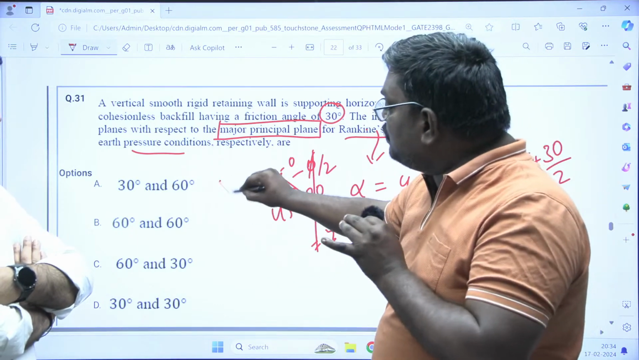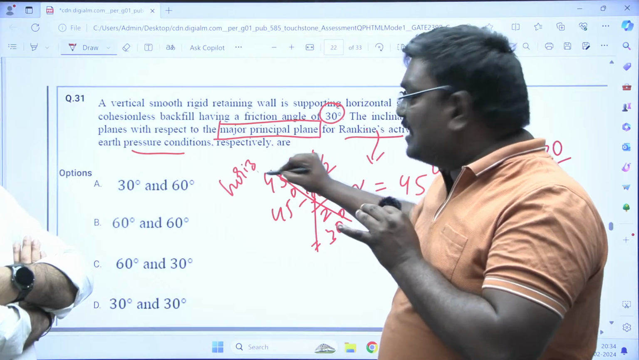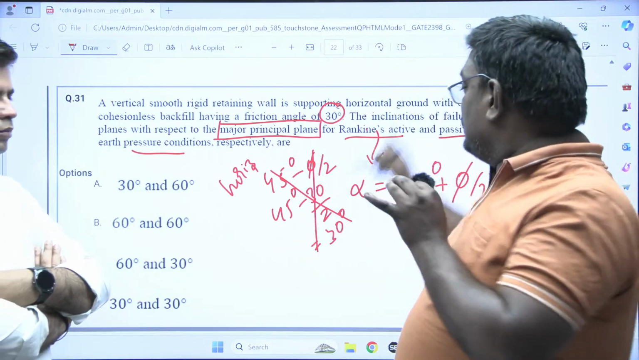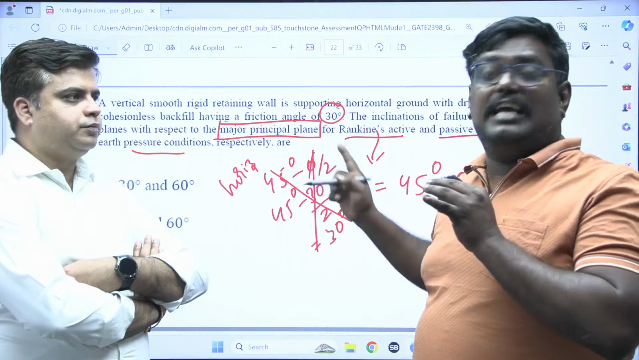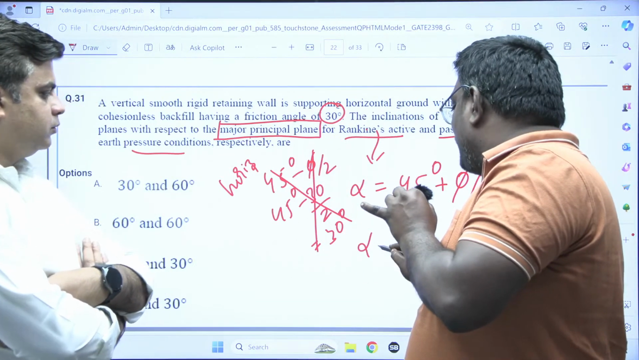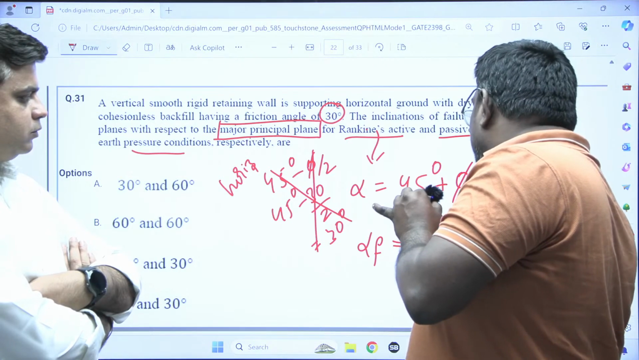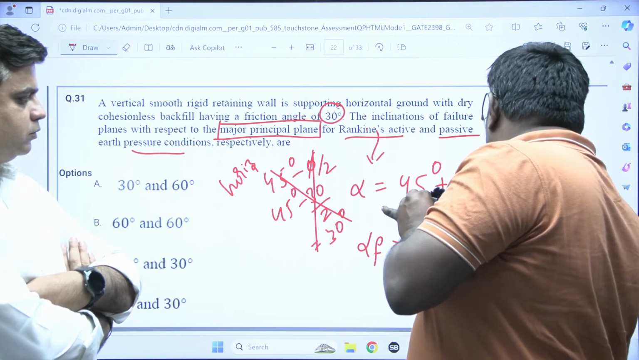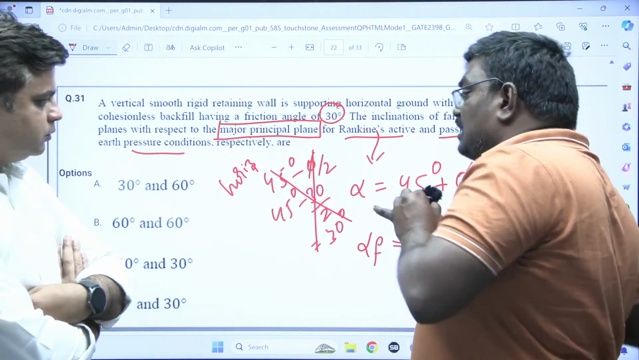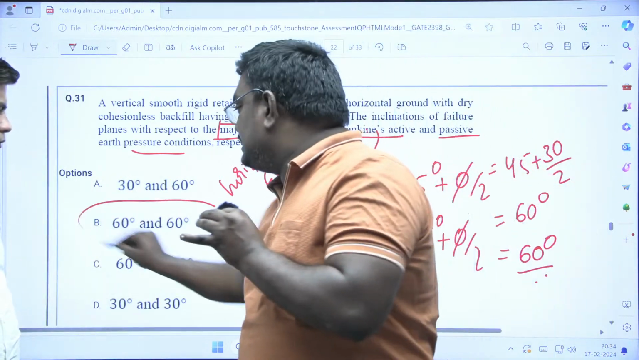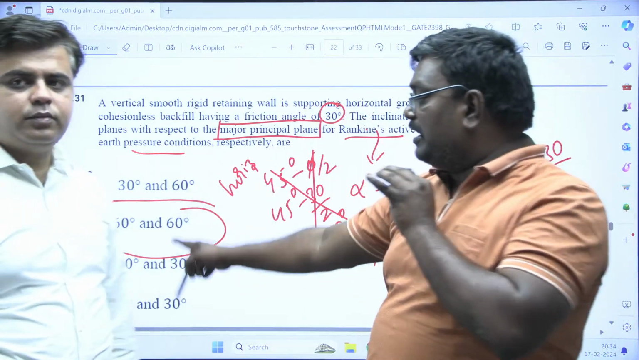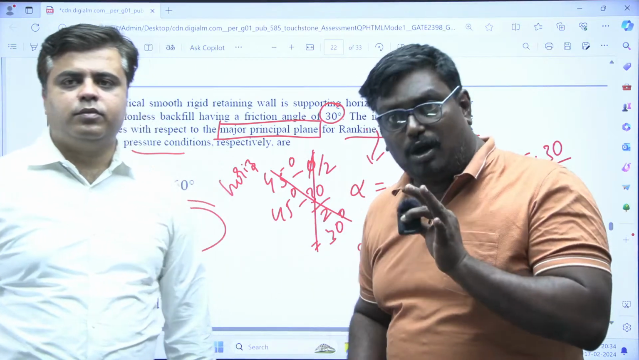This is with respect to the horizontal. In passive earth pressure, the vertical plane is the critical plane, so in this case, for the passive case also it will be equal to 45 degrees plus phi by 2. So it will be 60 degrees only. The answer here is 60 and 60. My dear students, if you have written 60 and 30, it is absolutely wrong.